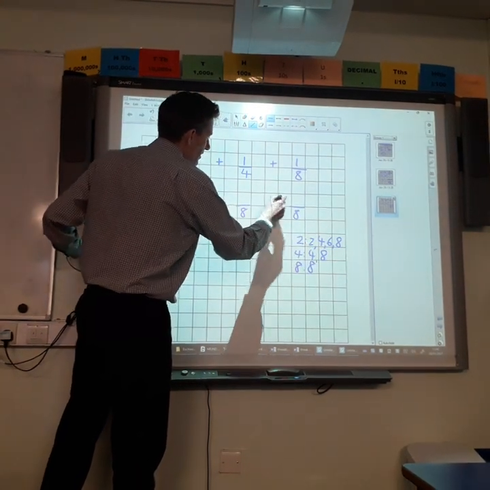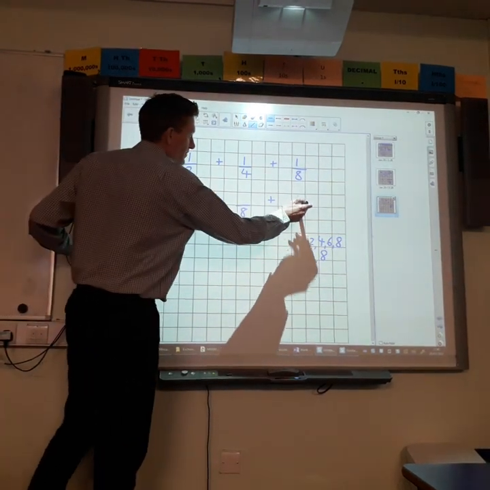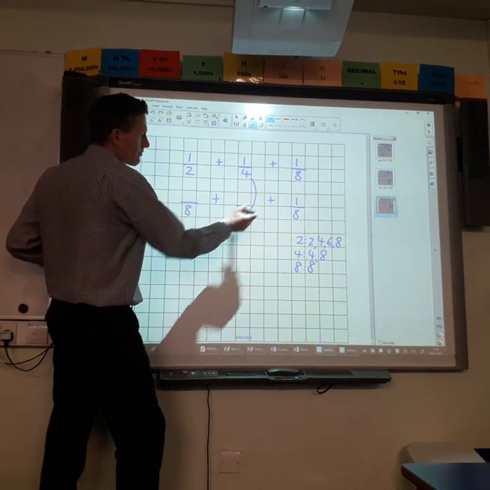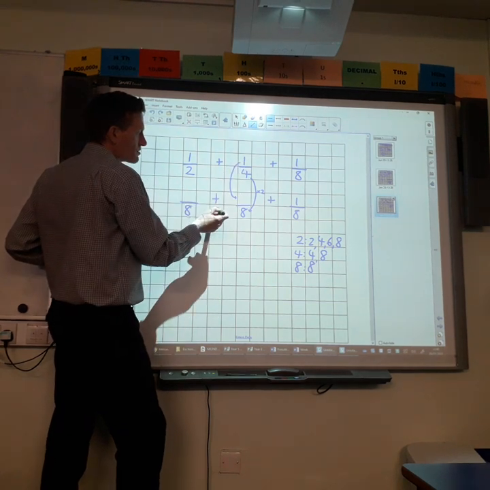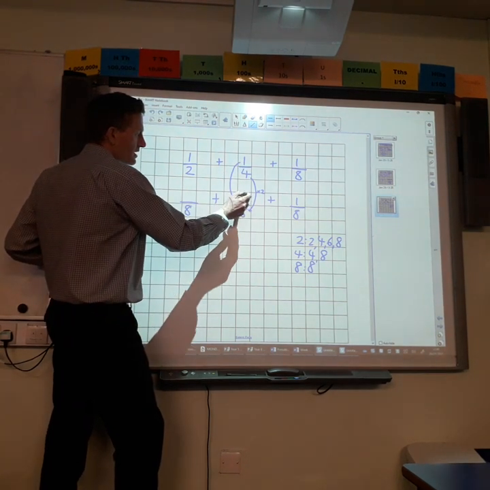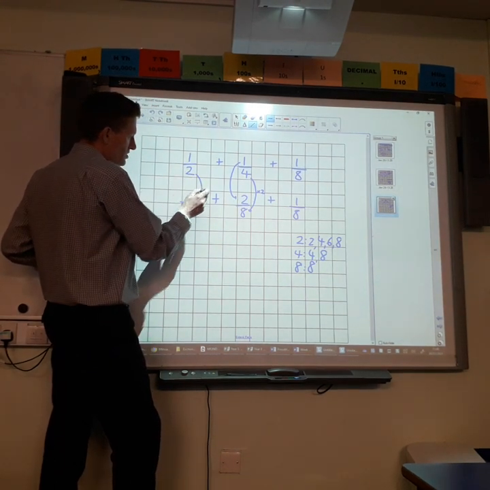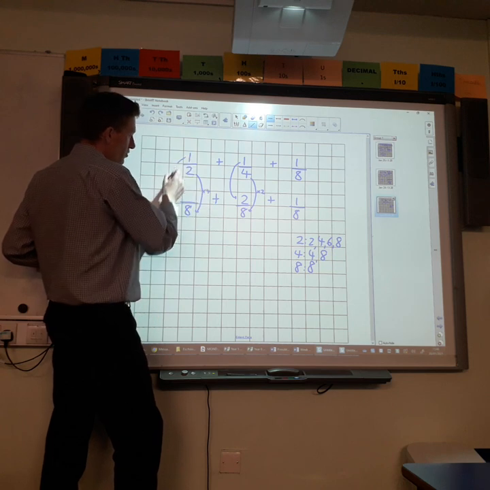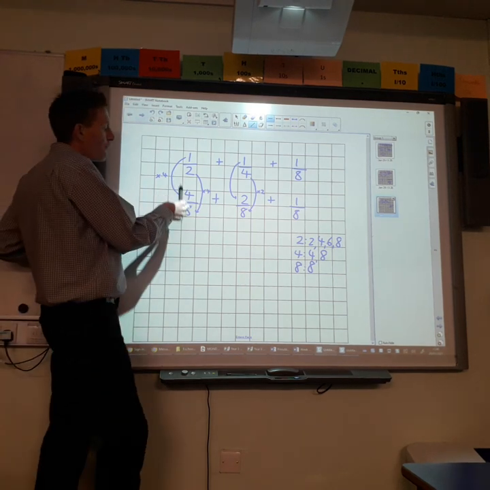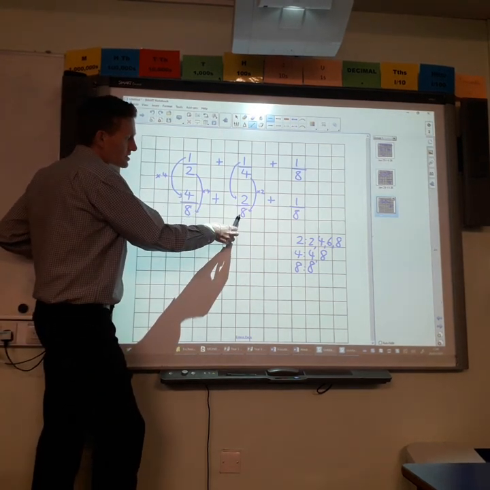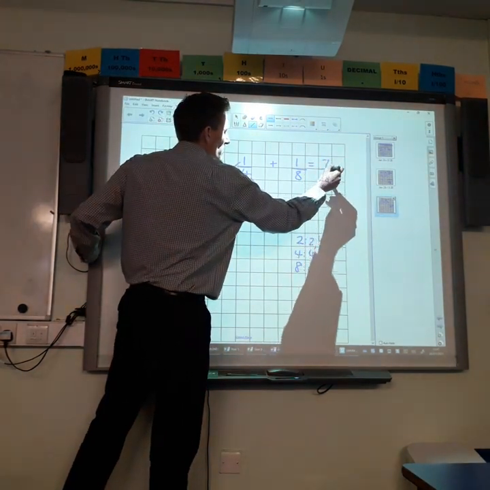Okay, and they're all being added together. So that one we copy down because it's just 1/8, isn't it? This one, we think, how do I get from 4 to 8? Well, I multiply that by 2. So the numerator is going to be, have a think, yeah, it's going to be 2. Now this one here, I'm going from 2 to 8, so I'm multiplying by 4. And 1 times by 4 is 4. So now I have 4 eighths, add 2 eighths, add 1 eighth. Add the 4 and the 2 and the 1 and that will give you 7 eighths.